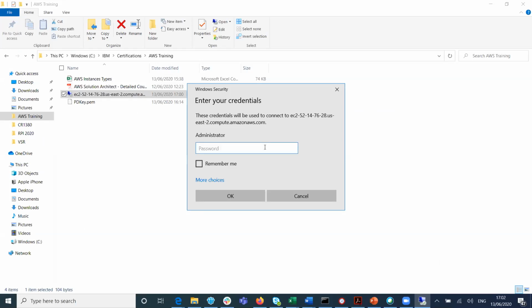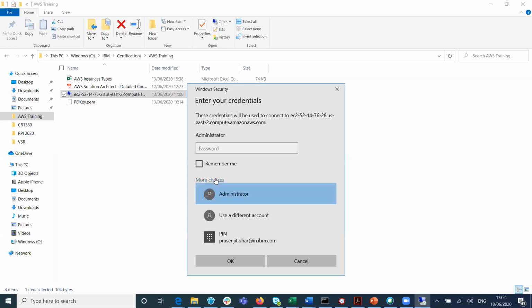So, what should be the password here? Click more choices. That is what we need to retrieve, and that takes 4 or 5 minutes. Different account, no, that is okay. Administrator is the right account. Go to your management console now. You keep this as it is.